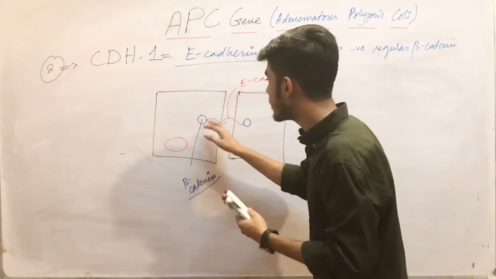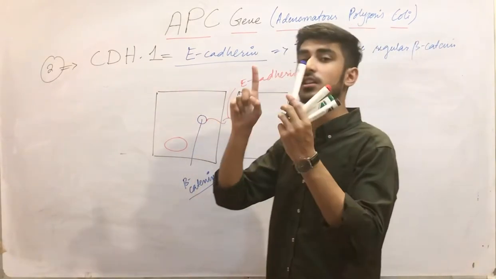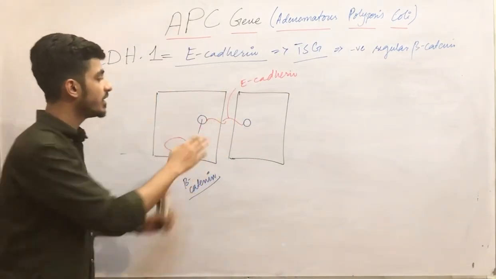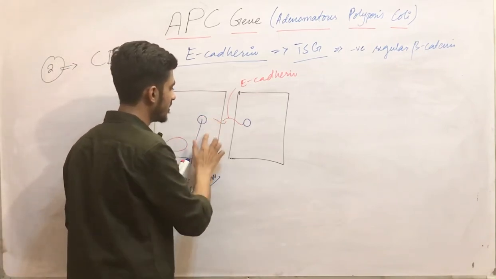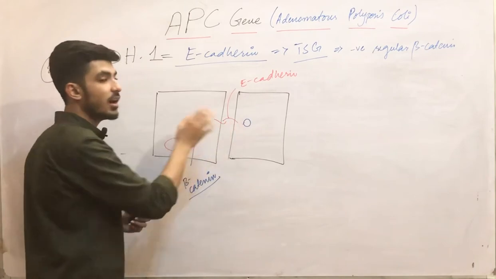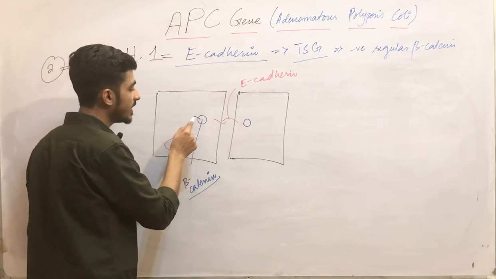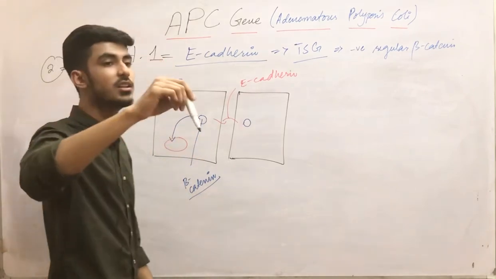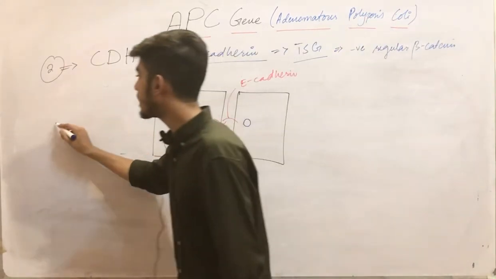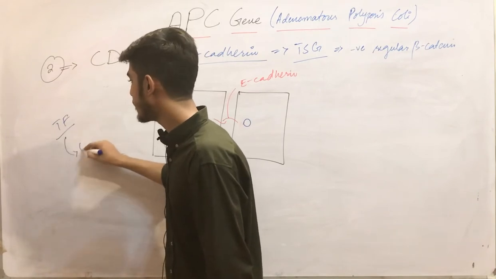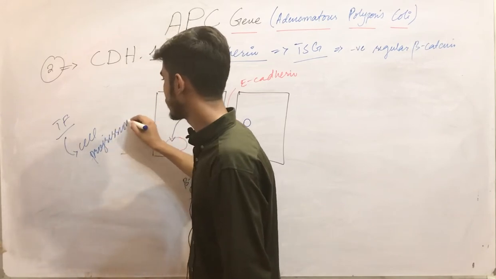When there is disturbed interaction between these two, the E-cadherin and the beta catenin uncouple. Now they are coupled, but whenever the wound or injury occurs, they become uncoupled. They both are not attached with each other. This results in the beta catenin getting free and moving into the nucleus. When the beta catenin moves into the nucleus, as I already told you, it will be activating the transcriptional factor, which will be causing the cell cycle progression. Clear?